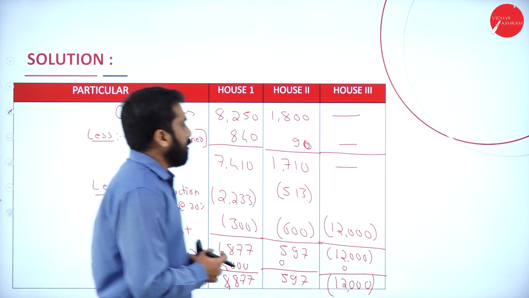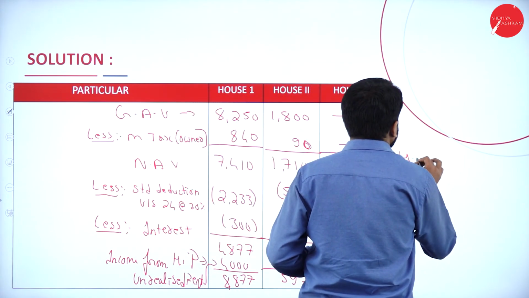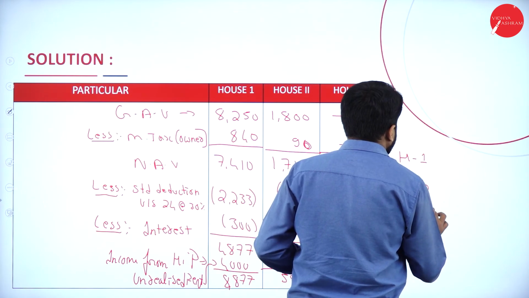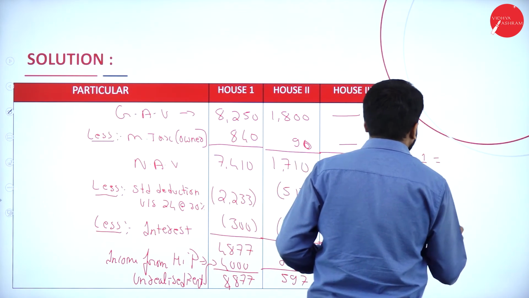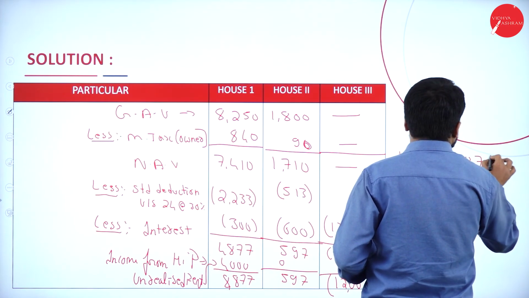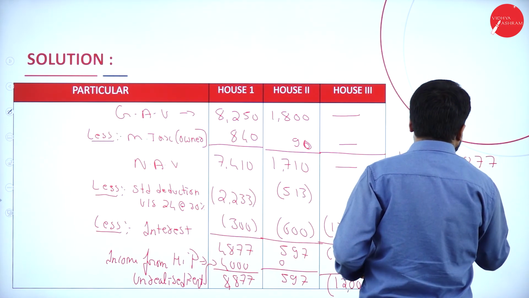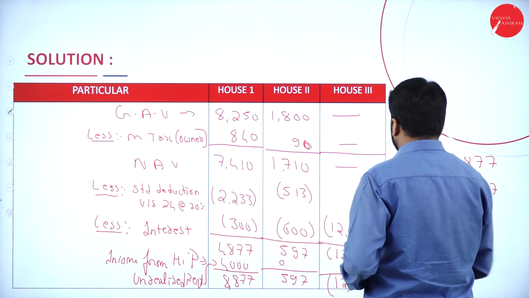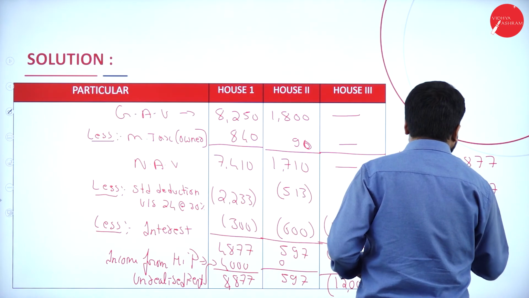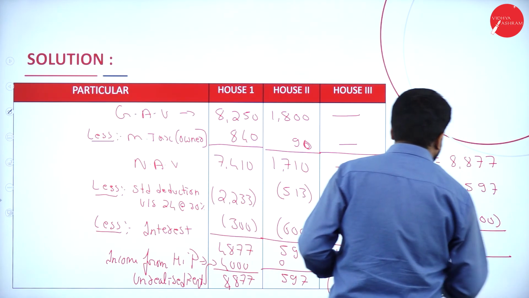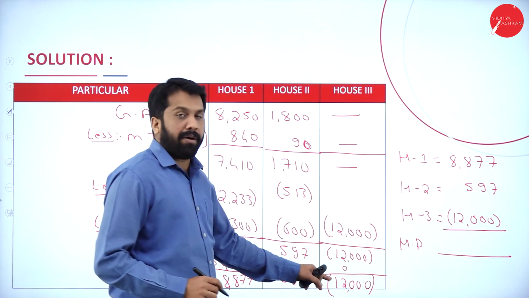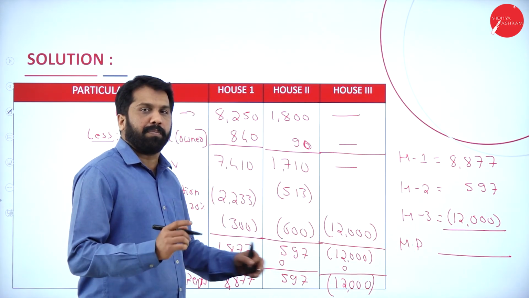Clear? Now, your house 1, house 2, house 3. What is the answer? House 1, I got 8,877. House 2, I got 597. House 3, I got 12,000, but it is a negative. So what is the income from house property? This one we have negative, these two we have positive.